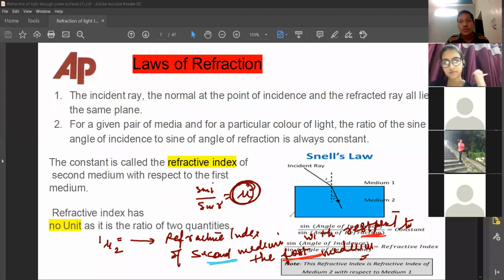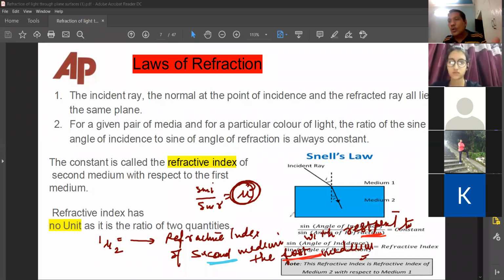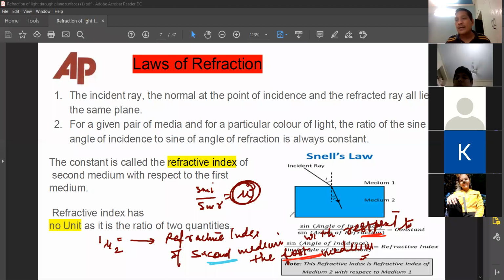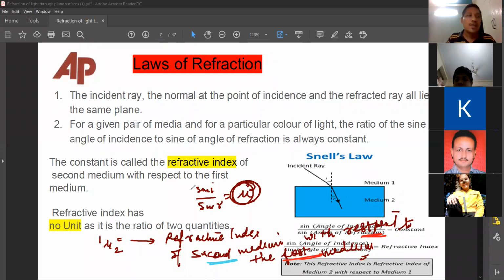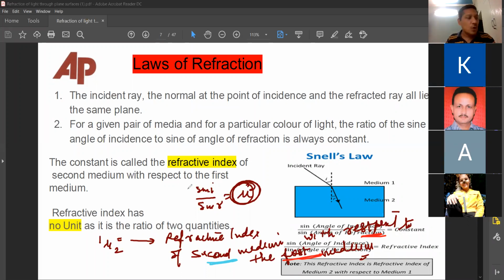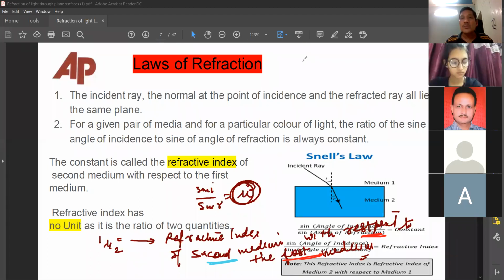So 1mu2. In which medium will the angle of incidence be formed? First medium. The angle of refraction R will be formed in the second medium, and we will find the refractive index of the second medium with respect to the first medium. That is what the refractive index is all about. So sin i upon sin r is always equal to the refractive index of the second to the first. Is that clear?